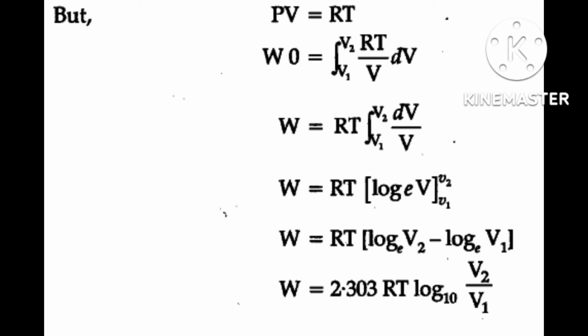Otherwise you write only minus P delta V. Delta V's sign depends upon compression or expansion. So in this case, if work is going on step by step, slowly and slowly, then you add all work done, and that is called the final work done.